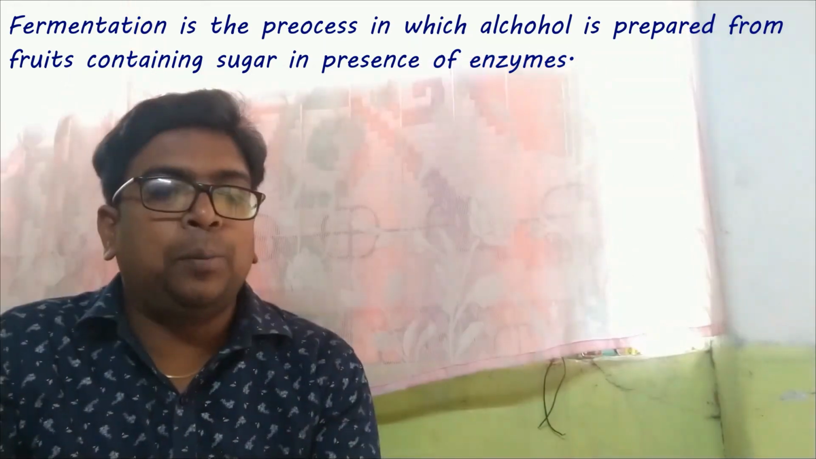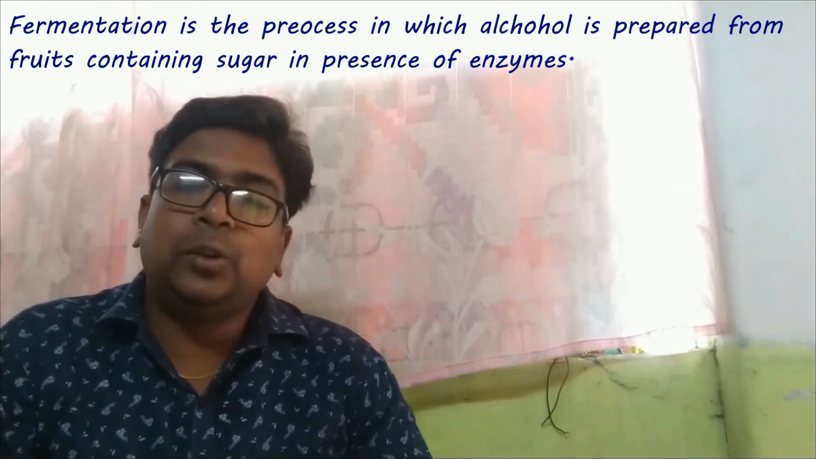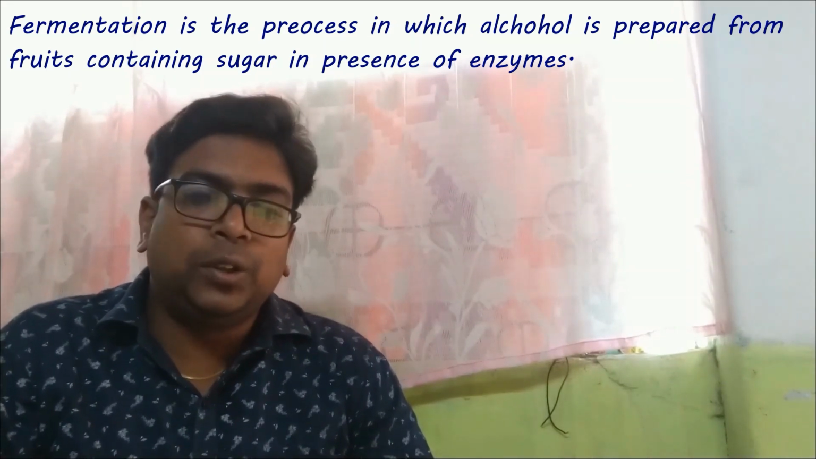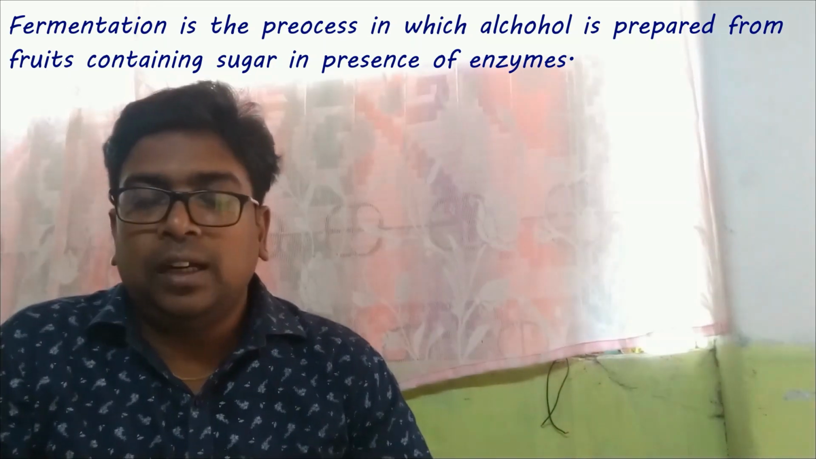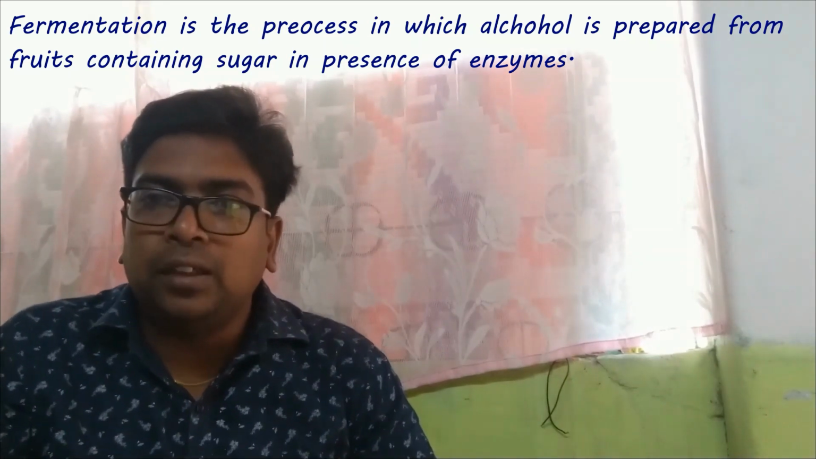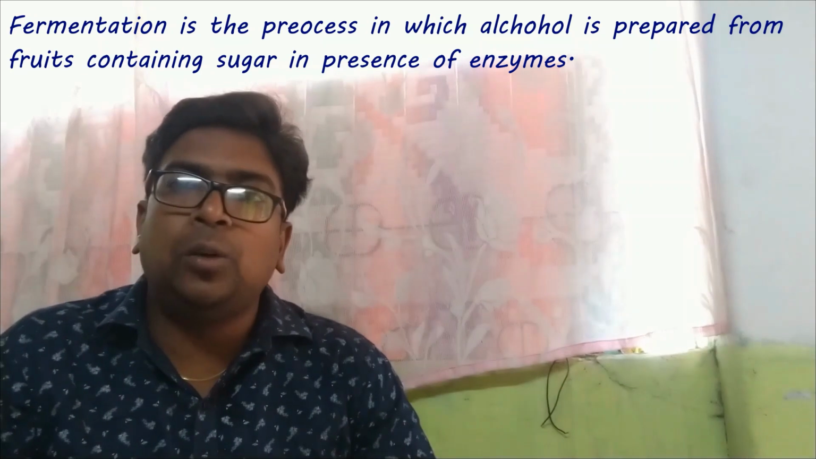Then fermentation. Have you ever heard about fermentation? Fermentation is a process employed for preparing alcohol from fruits containing sugar. In the presence of enzymes, a sugar solution changes into alcohol. And here also you can see sugar is converted into alcohol by the action of enzyme, but this process cannot be reversed. From alcohol we cannot get back sugar. So here it is an irreversible change and a new substance, alcohol, is formed. So fermentation is also an example of chemical change.